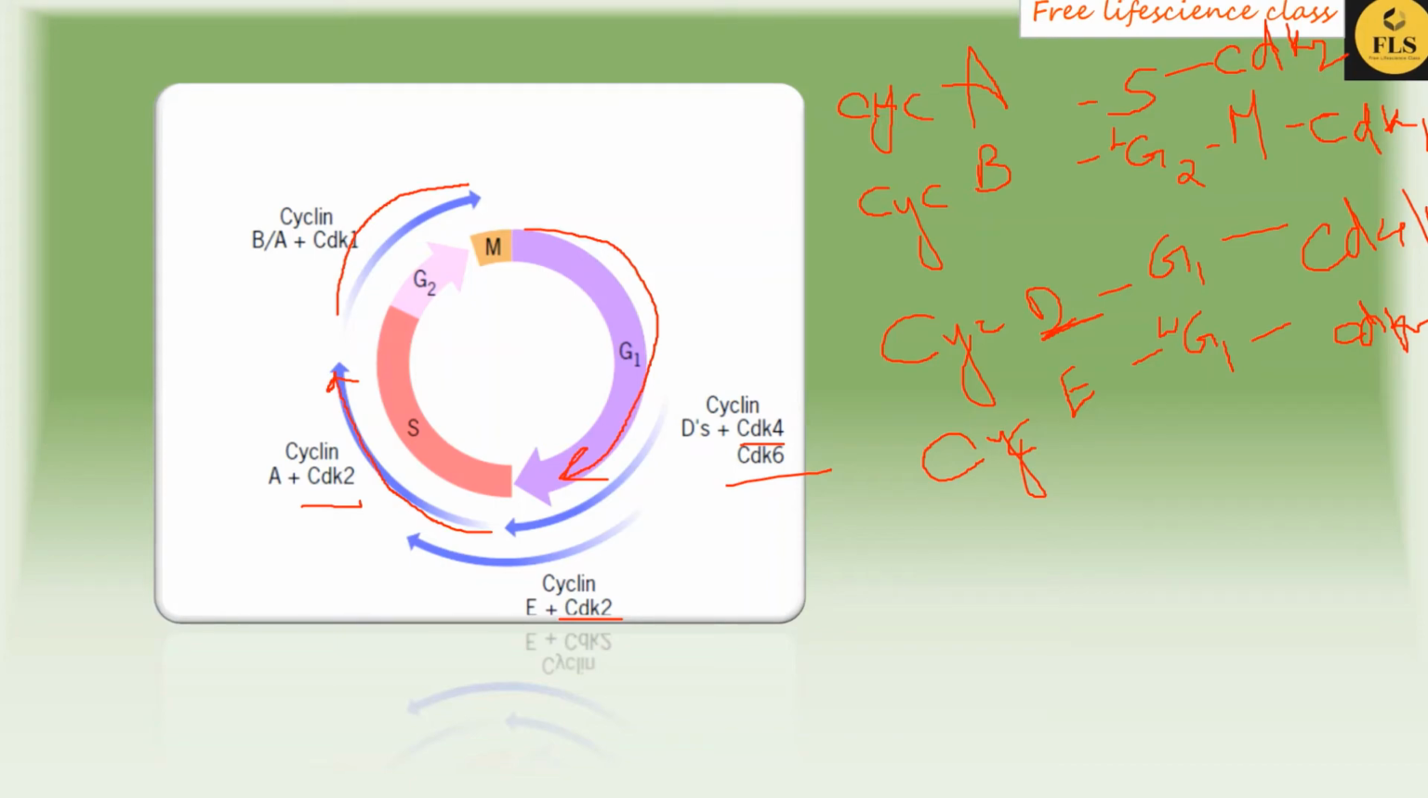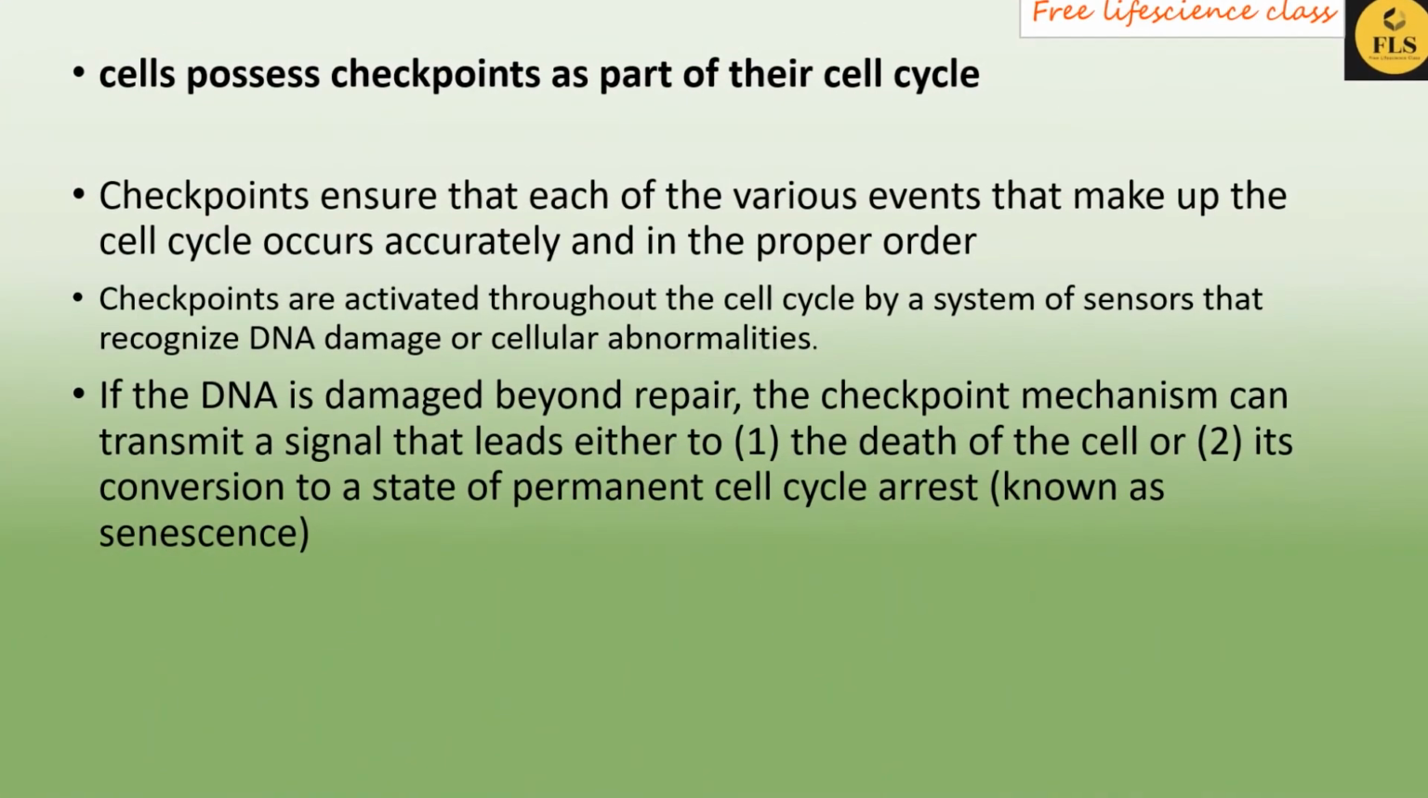So our cells possess checkpoints as a part of their cell cycle, and checkpoints ensure that each of the various events that make up the cell cycle occurs accurately and in proper order. The checkpoints are activated throughout the cell cycle by a system of sensors that recognize DNA damage or cellular abnormalities. If the DNA is damaged beyond repair, a checkpoint mechanism can transmit a signal that leads either to the death of the cell or its conversion to a state of permanent cell cycle arrest known as senescence.